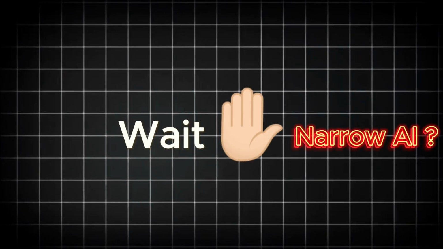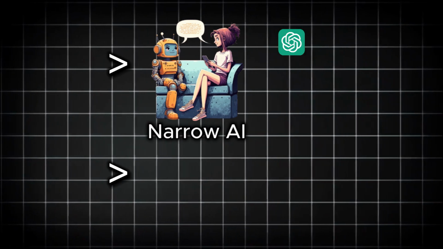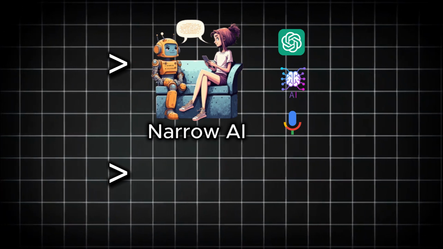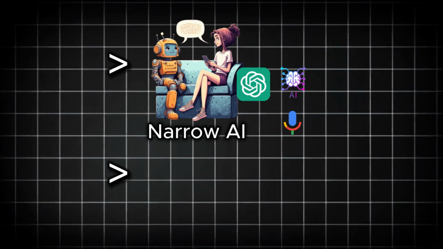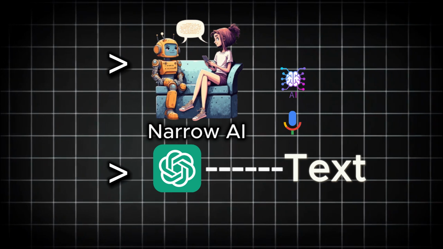Wait, narrow AI. Let me explain this in 2 sentences. Every AI model we are using now is narrow AI, including ChatGPT and generative AI tools like text-to-speech, image generators, and chatbots. They are all trained for specific tasks, like ChatGPT, which is a language model that works only with text, not with images or sound.